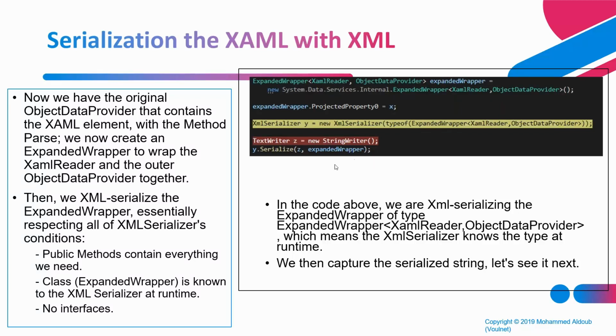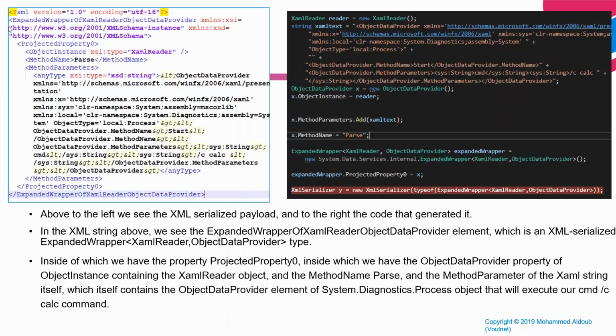If we serialize this, it will serialize correctly, it will not complain, and it will show us the following string in XML. To the left, sorry, that's the XML string, expanded wrapper of XAML reader and ObjectDataProvider, and inside it, it contains the process. If we see here in the middle, can you all see my mouse pointer? I hope you can all see the mouse pointer. We are actually hiding the System.Diagnostics.Process class inside it, which contains, if we see here, the CMD and the calc process to run.